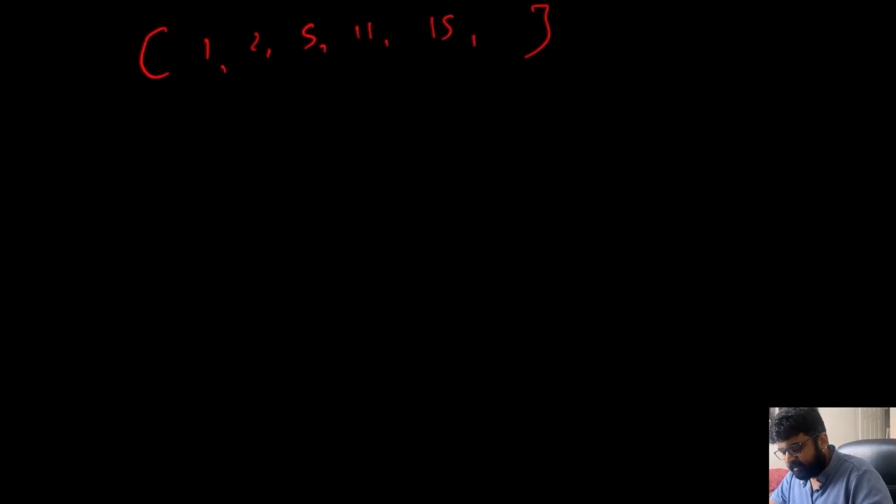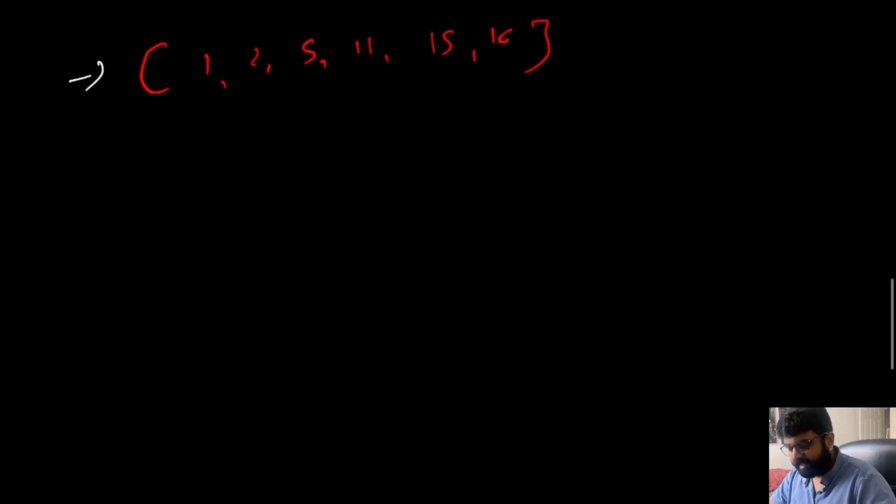So first let's try to understand this with an example. Suppose we are given a stream that looks like this: 1, 2, 5, 11, 15, 16. What would be the median in this case? Well, based on the definition, this stream is actually an even stream, which means that there is no exactly one middle value.